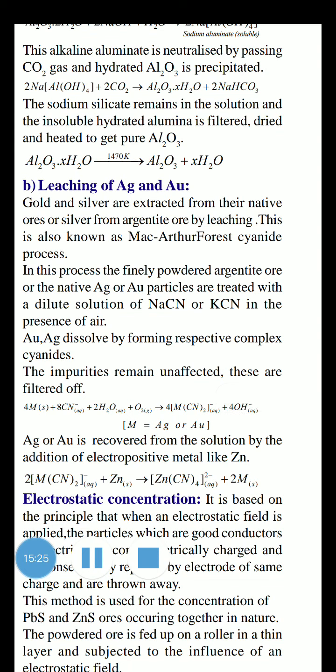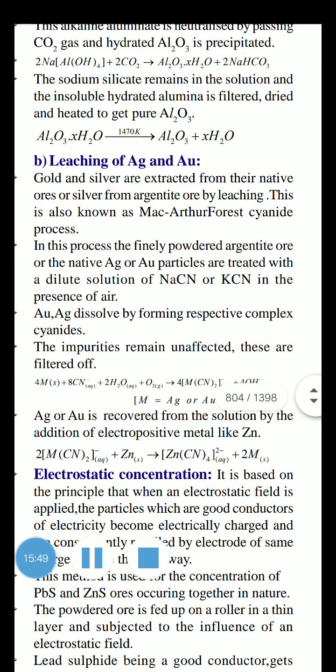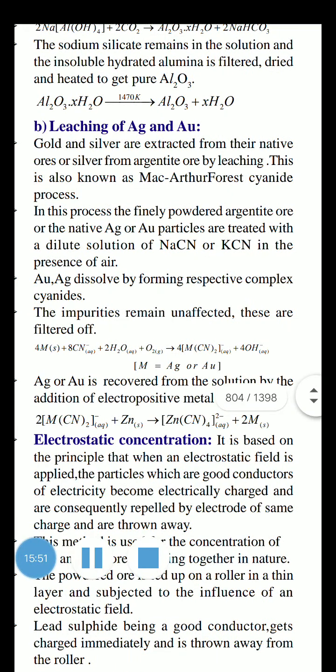This process is also known as the McArthur-Forrest cyanide process. Write it down: McArthur-Forrest cyanide process. It is one of the leaching processes. Generally here cyanide is used to remove unnecessary impurities from the argentite ore. See here, how to do this experiment? In this process, the finely powdered argentite, already you know that very well. First of all, the ore is converted into powder.